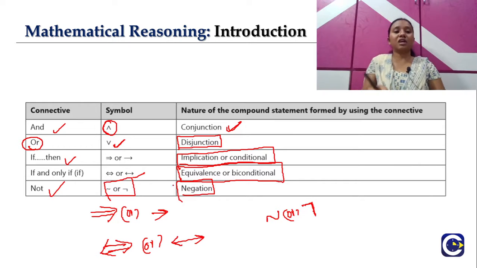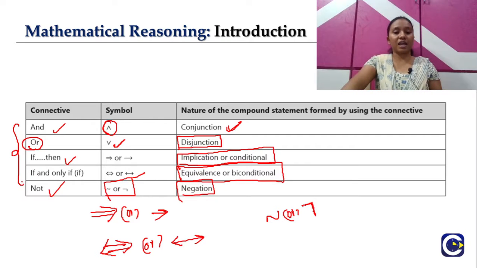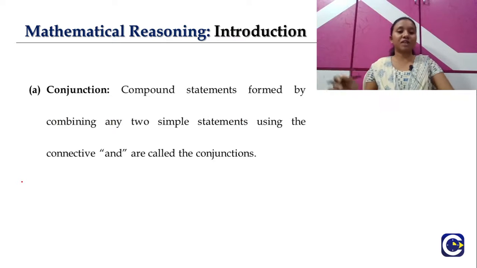So these are our 5 logical connectives which we'll be using to make compound statements, and we have seen their corresponding symbols. Let's understand the nature of the compound statements in detail in our next slides. The first one is conjunction.